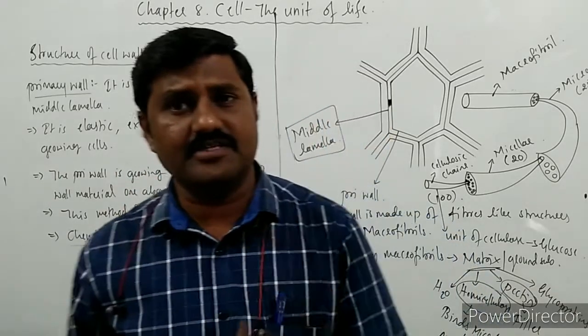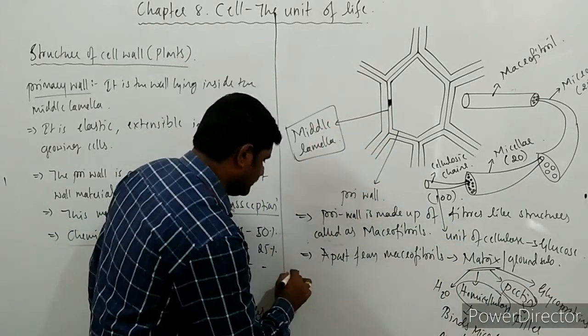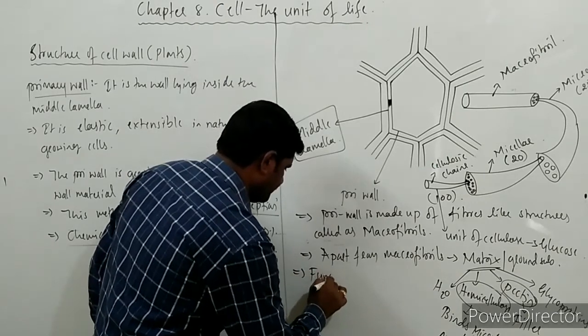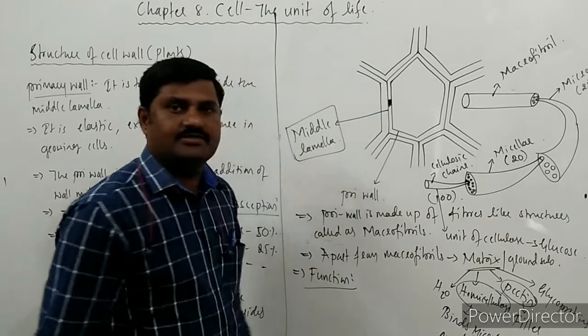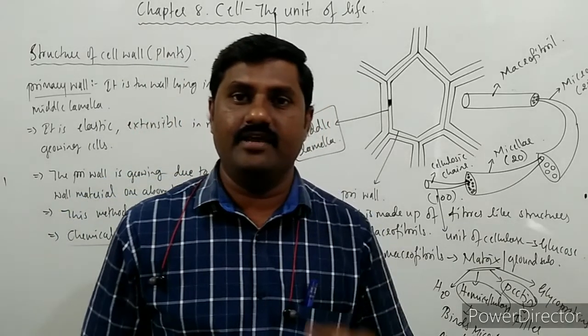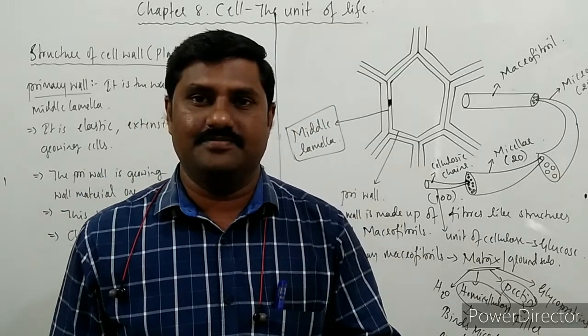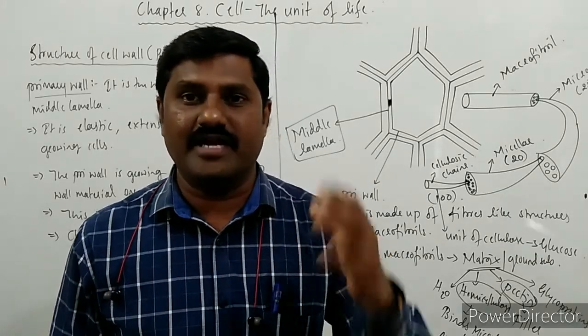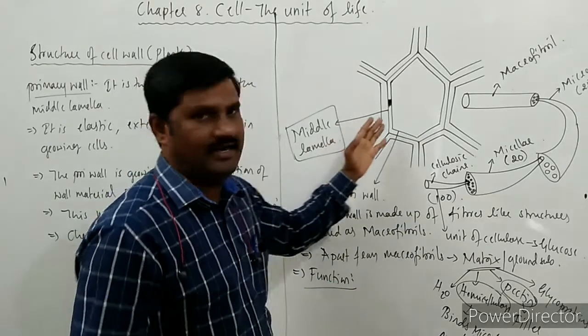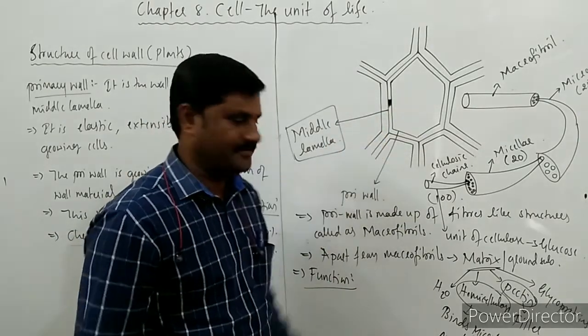What is the major function of this primary wall? The major function of this primary wall is that it gives strength, it gives rigidity, and protection to the cell or the protoplast itself.